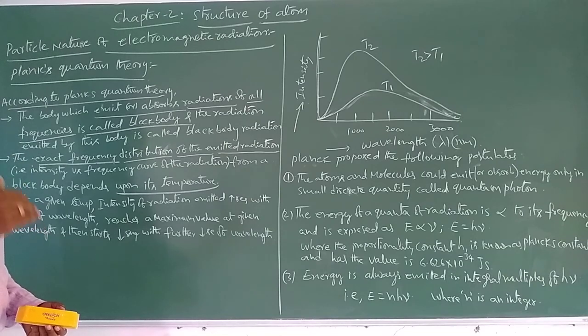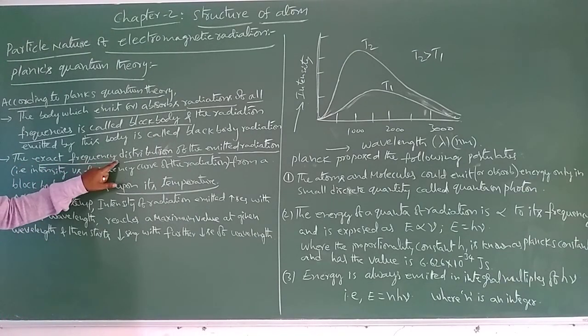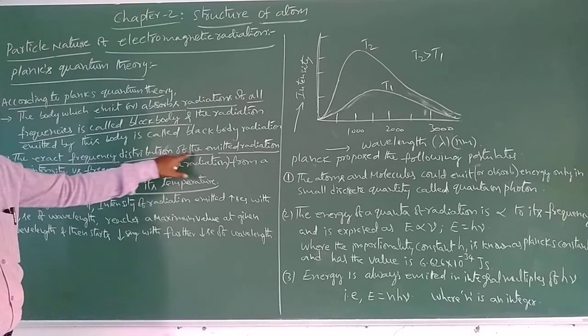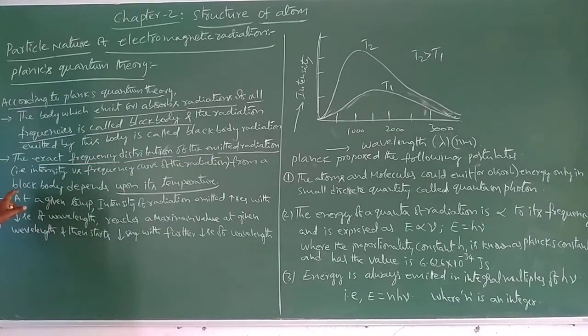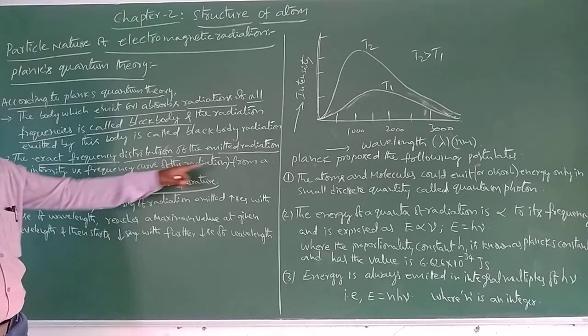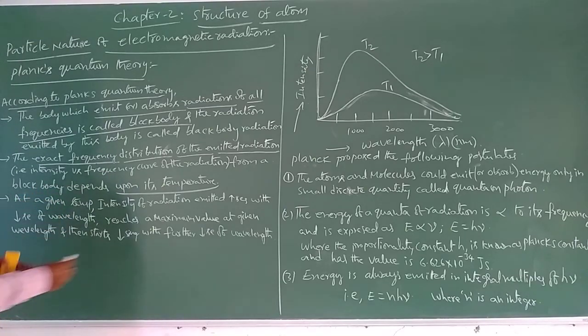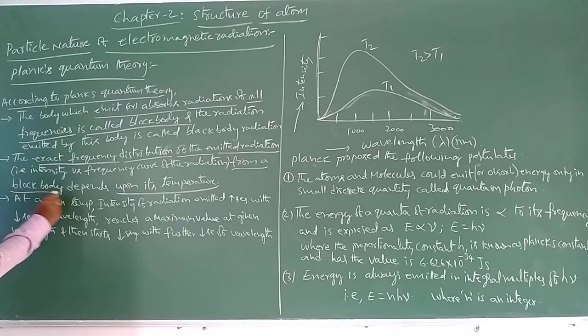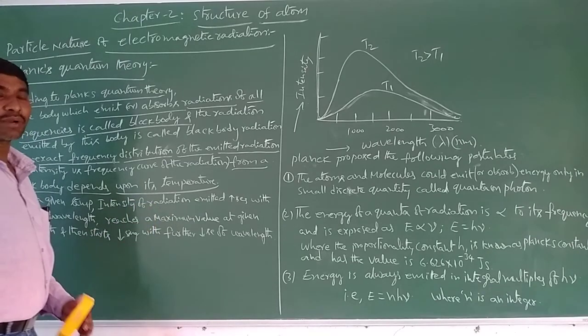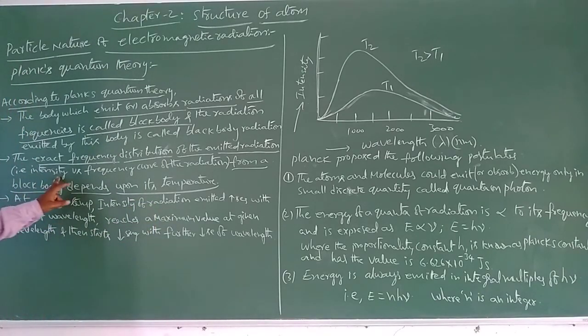So at higher temperature, the intensity of the frequency is more, and at lower temperature, the intensity of the frequencies is less. So the exact frequency distribution of the emitted radiation from a black body depends upon its temperature. So that is intensity versus frequency.